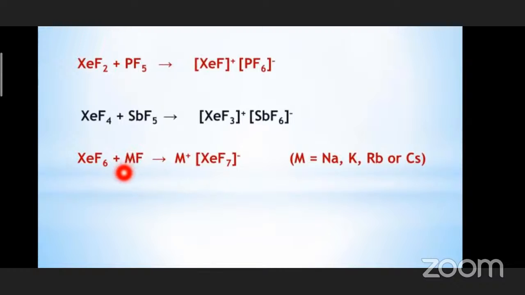Similarly, instead of any particular element, we are taking a general element, MF. Okay, XeF6 is reacting with a metal fluoride. M can be any metal. What happens is it becomes M plus XeF7 minus. So this fluorine from the metal is taken up by this XeF6, so it becomes XeF7. And we know that metals will be losing the electron. That electron is taken up by this species. So it forms M plus XeF7 minus ion.